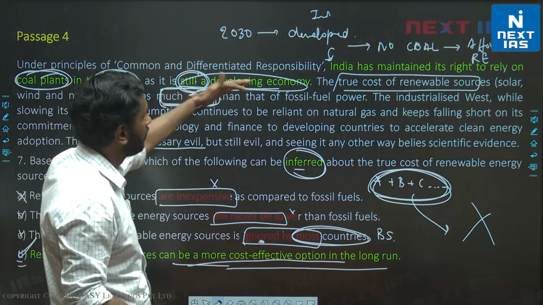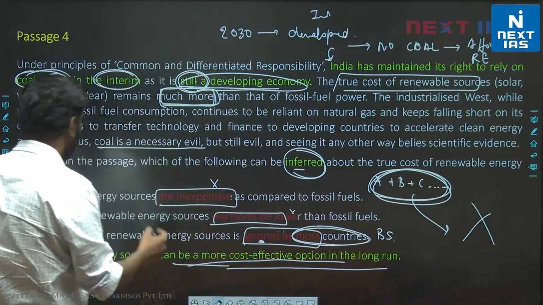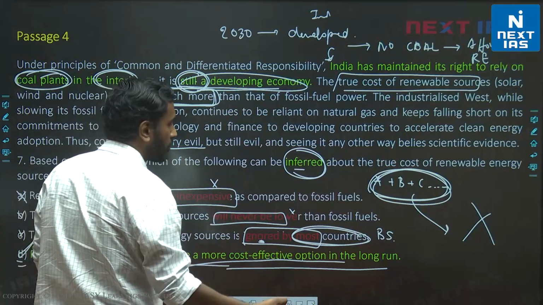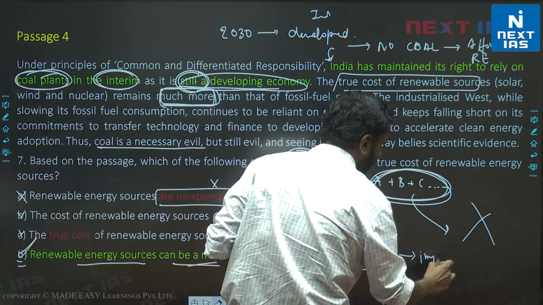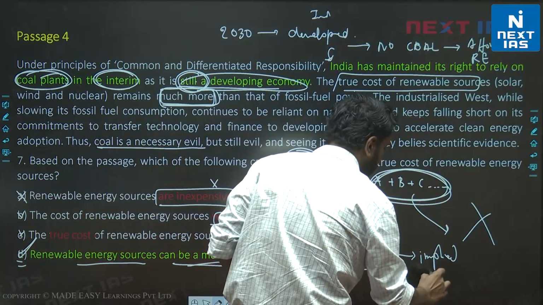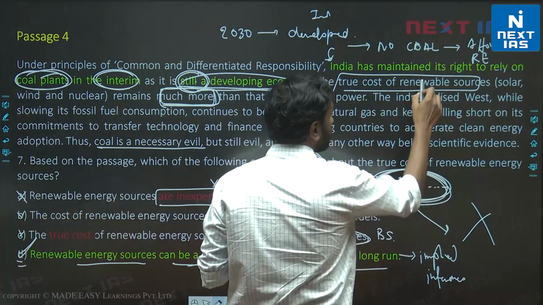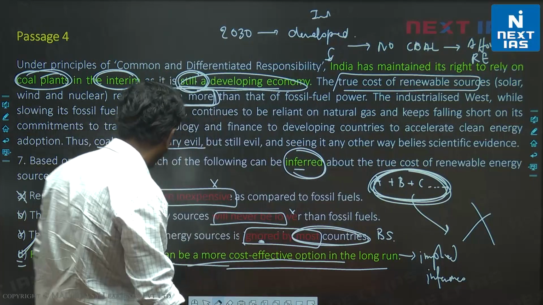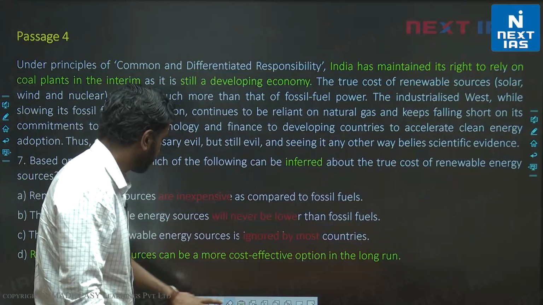If you notice, we have words in the passage, but nothing directly states that renewable energy source can be a more cost effective option. It is implied, or it is an inference based on certain facts stated in the passage. All right. Remember this question. D is the correct choice. Let's look at the next one.